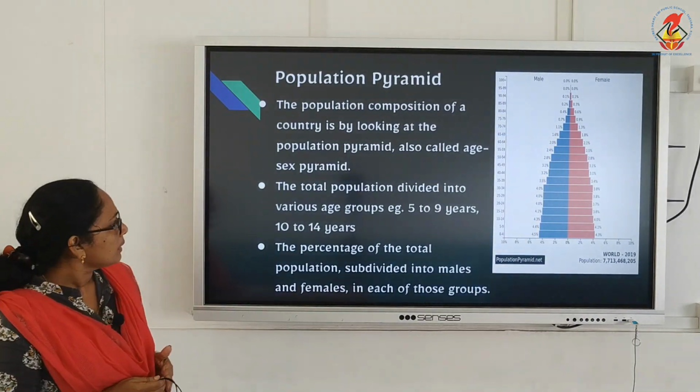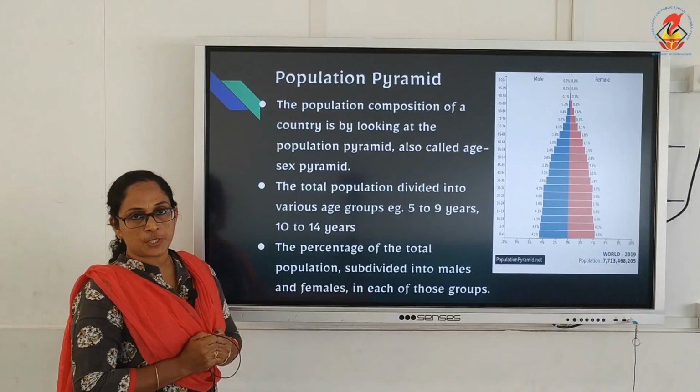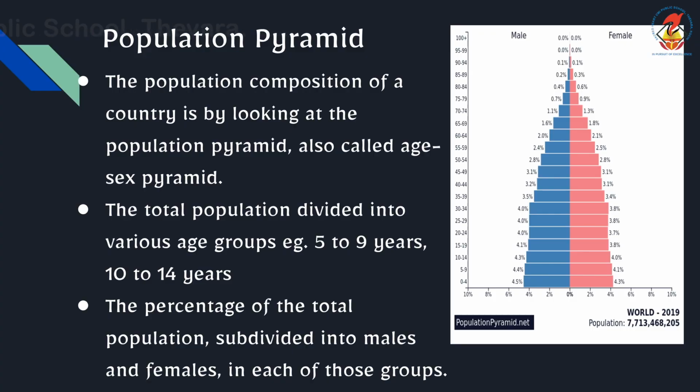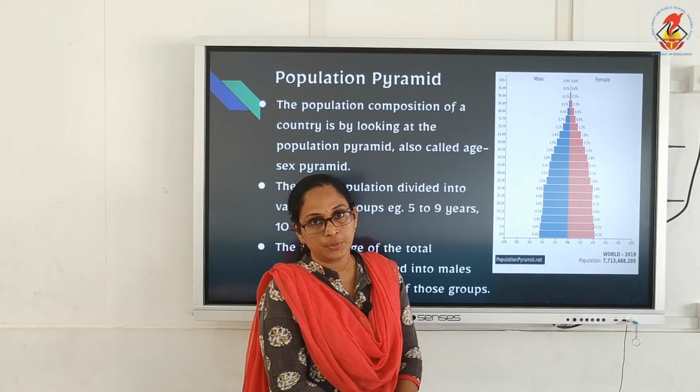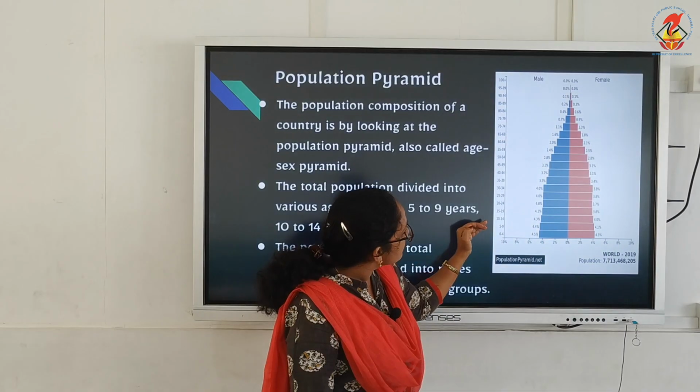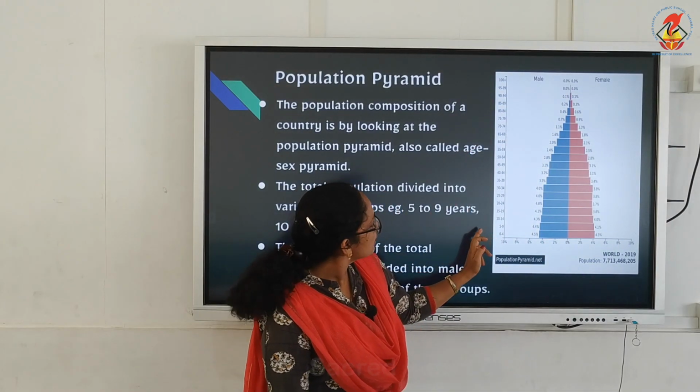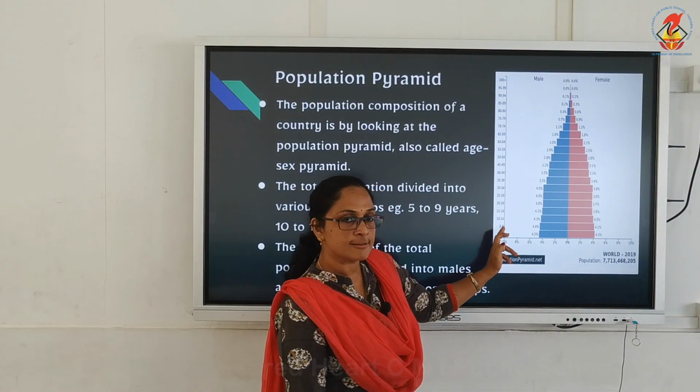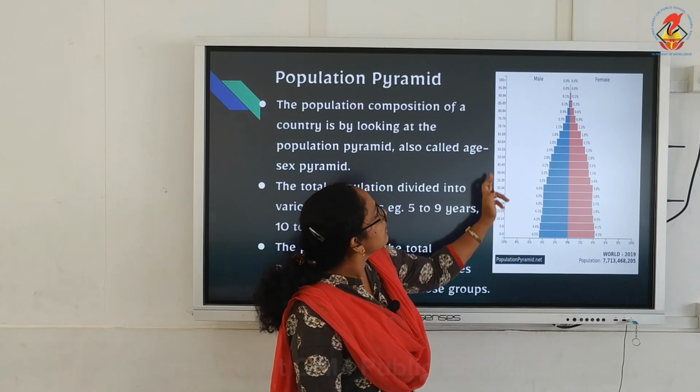Then, coming to the age group, children. The total population is divided into various age groups, as you can see on this axis. The age group is divided into mainly three categories, but age-wise division you can see here: 0 to 4 years, 5 to 9 years, 10 to 14 years, like that.